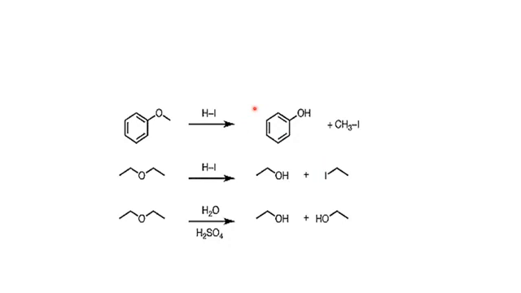In the second reaction, you will see there is ether which in the presence of hydrogen iodide will convert itself into alcohol. In addition to this alcohol, there is the production of iodine which is further attached to a carbon. Now, in the third reaction, you will see we have ether which in the presence of water and sulfuric acid will convert itself into two alcohols, as you can see in the third reaction.